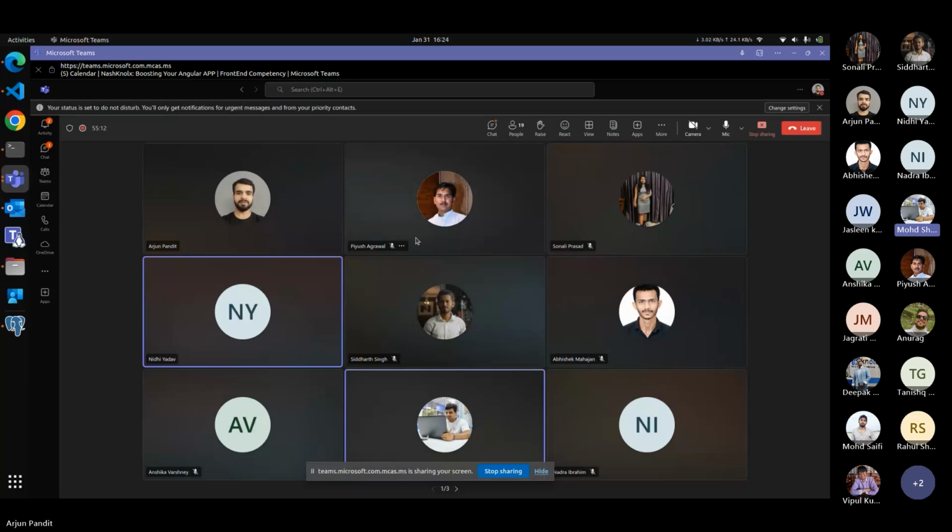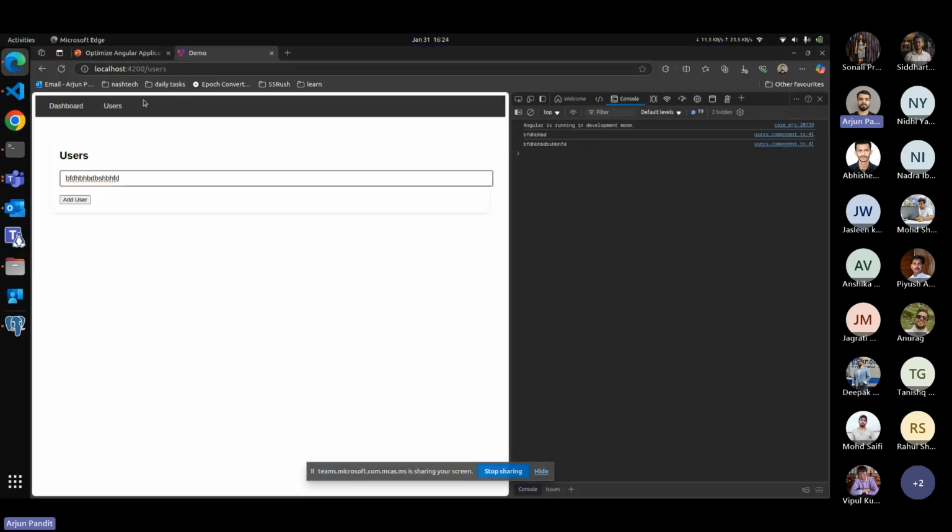What is the real-life use case of debounce? Why do we use it? Suppose a user types his name, and then we call the API after 5 seconds. When does debounce come into the picture? Basically, you can treat this user search input as a Google search.